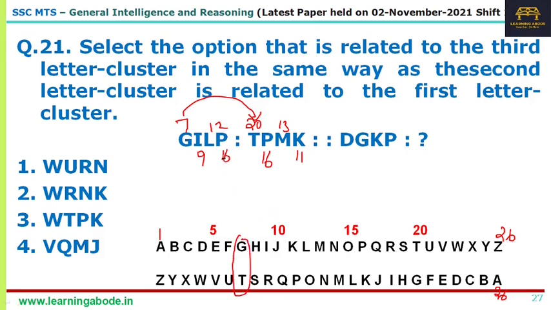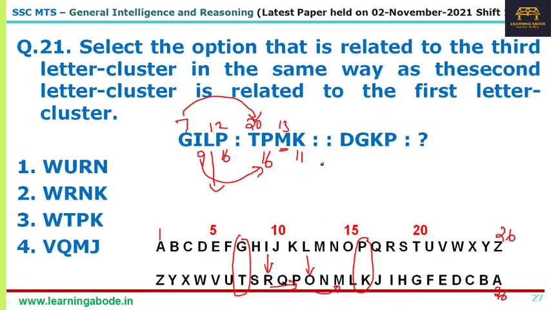Similarly, P is 16 and K is 11. So P and K are straight to each other, right? But if you look at I and P, they are not straight because 9 plus 16 is 25. So I straight to I is R, 2 places to the right is P. Now similarly L straight to L is O, 2 places to the right is M.